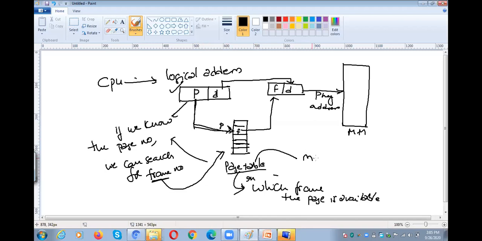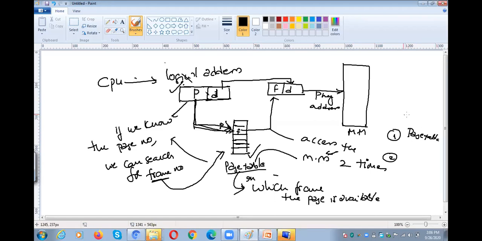The page table is available in the main memory, so in order to search in the page table, we need to access the main memory once.